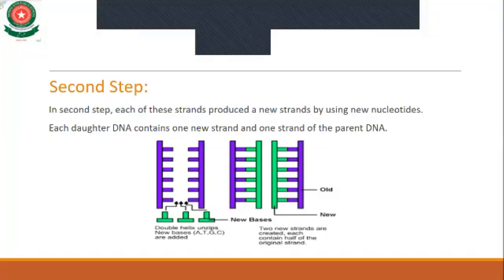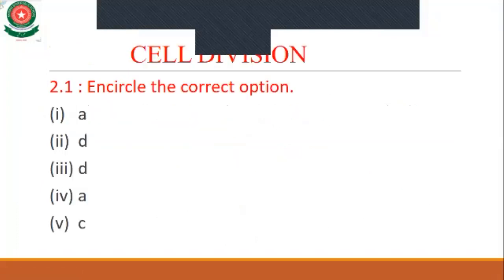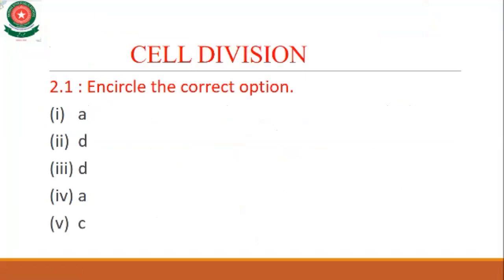Okay, I will repeat this lecture again. First of all, open chapter 2 and again mark the MCQs. Chapter 2, cell division, and circle the correct option.